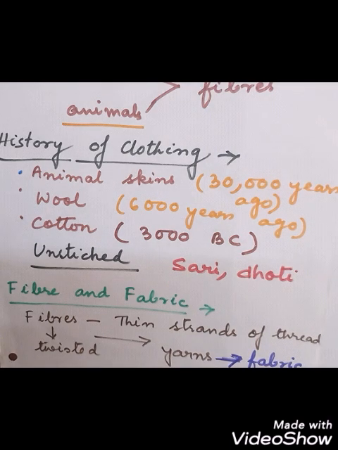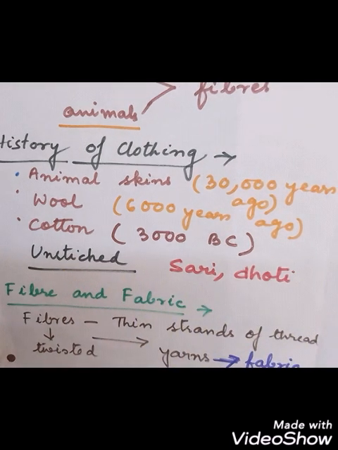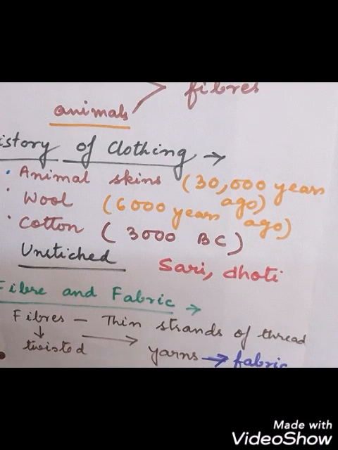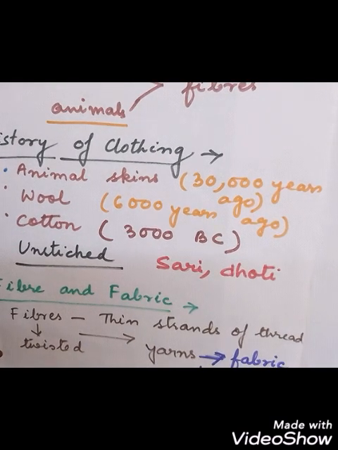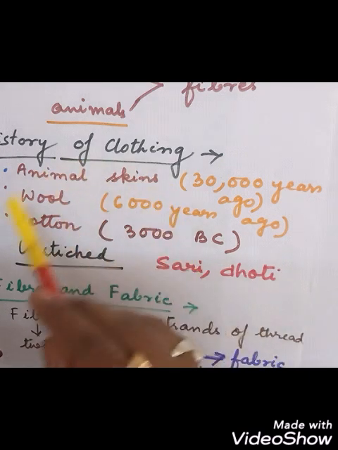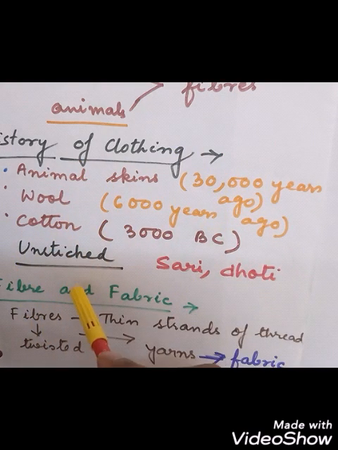But at that time the fabrics were unstitched, like nowadays we also have saris, dhotis, turban, which are not stitched. Only unstitched pieces of cloth were found during the ancient period.